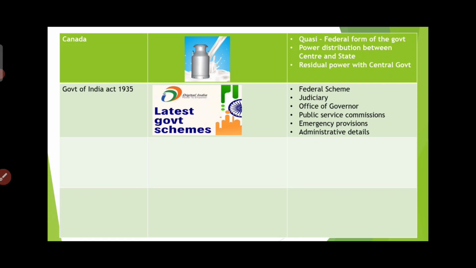And the other is Government of India Act 1935. In India we will have many schemes, right? Let us imagine a federal scheme was going on, and one beneficiary did not get any benefit from the scheme. So he went to the court, judiciary. The court ordered him to go to the office of governor. So he went to the office of governor, but there he didn't get any benefit either. So he went to the Public Service Commission. UPSC. These are sources adopted from the Government of India Act 1935: Federal Scheme, Judiciary, Office of Governor, Public Service Commission, Emergency Provisions, Administrative Details.